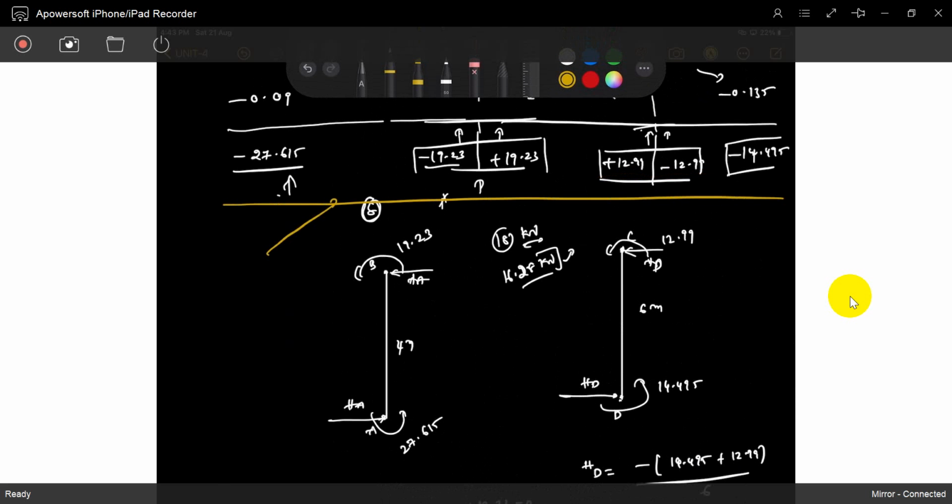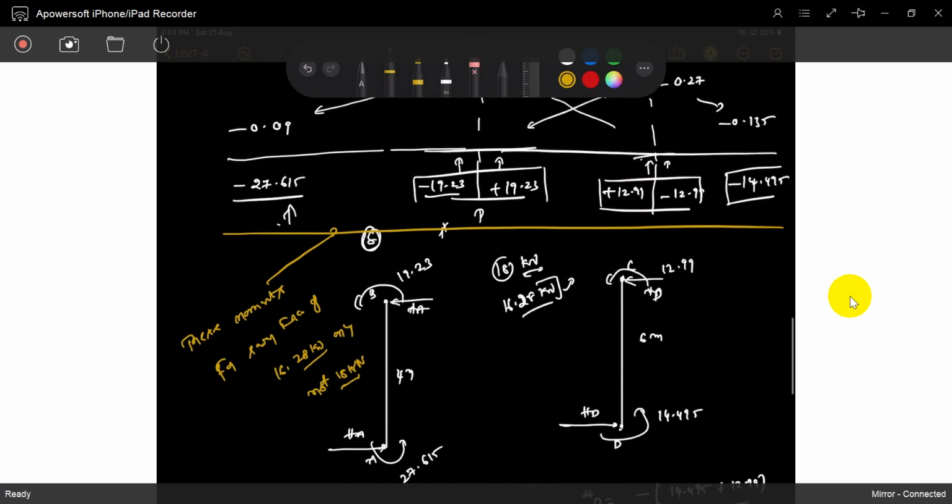These moments are for a sway force of 16.28 kilonewtons only, not 18 kilonewtons. Do you understand? These moments are for 16.28; for 18 kilonewtons, how much are the moments? So how can we get it? No need to worry. We will follow the algorithm.